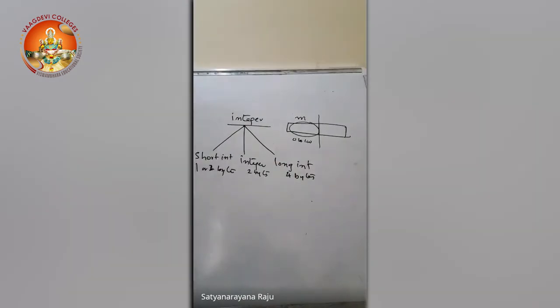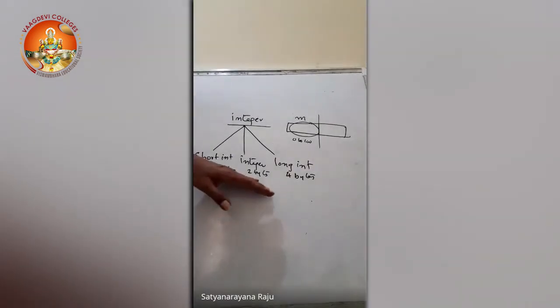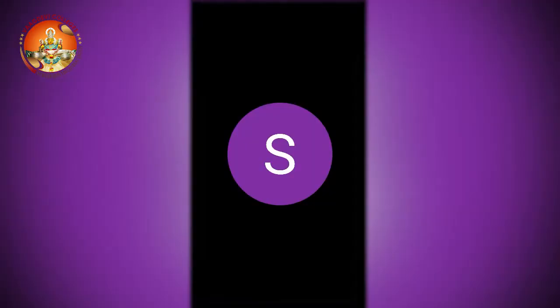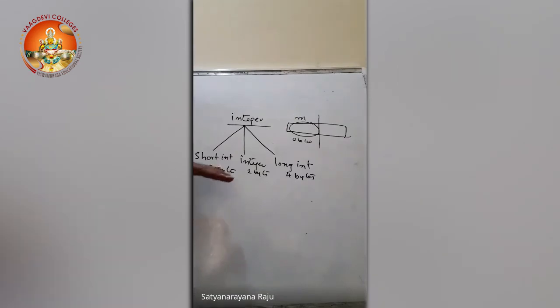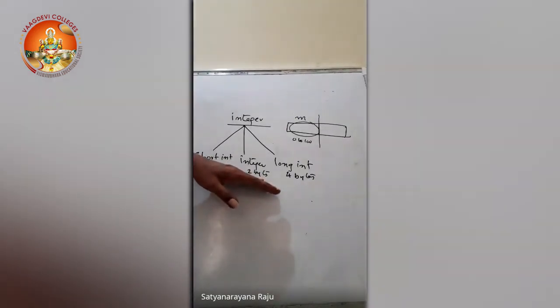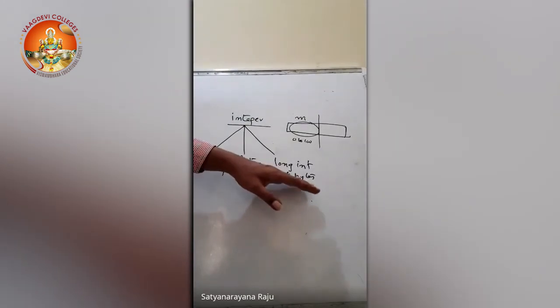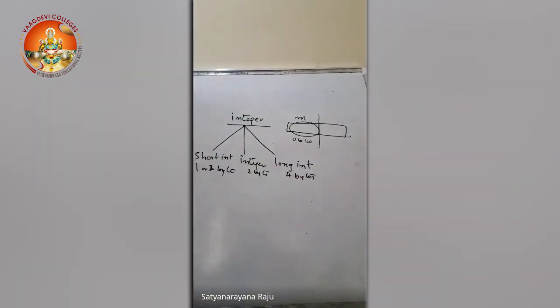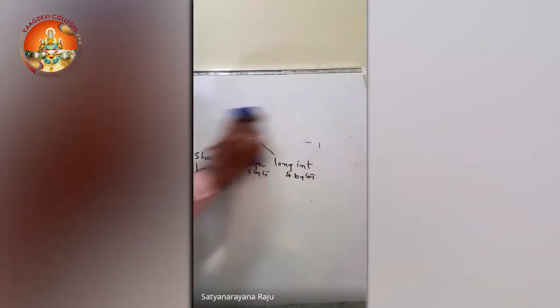So when the data value is small and can be accommodated in 1 byte of memory space, we can go for short integer. Otherwise we can go for integer, which takes 2 bytes. And if it is not enough to store in 2 bytes also, in that case we can go for long integer. These are the classifications, right? Different types. And for every data type, signed and unsigned are there. Signed means negative numbers can also be represented. Unsigned means only positive numbers will be used.